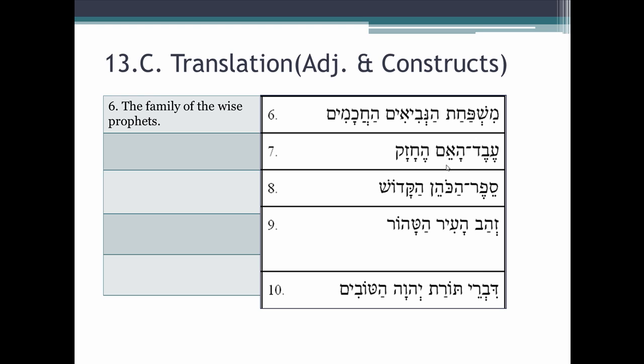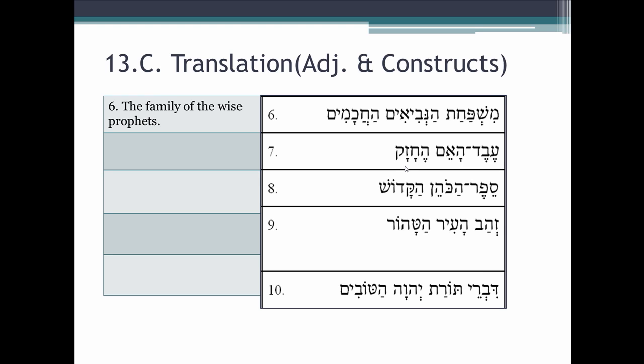Eved ha'em he-chazak. Okay, what do we have? Most basically, we have a noun, eved, again because we know our vocabulary, means servant. Then we have ha'em. Well, we have noun and another noun, so we have two nouns next to each other, think construct. This second noun is mother, and it's definite, has a definite article, ha'em. So if we just translated the construct chain here, we would have the servant of the mother. All right, that's all it would be. But now we have an adjective. We have he-chazak. We know our vocabulary, chazak means strong, and it has a definite article.